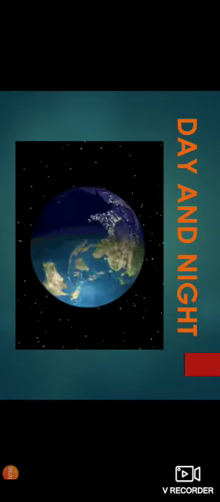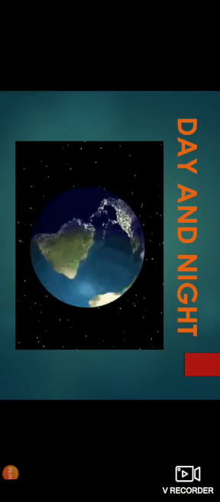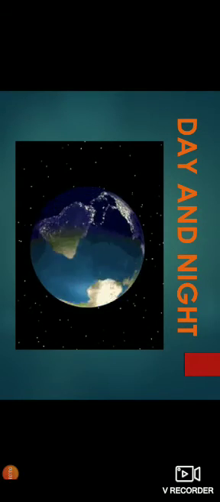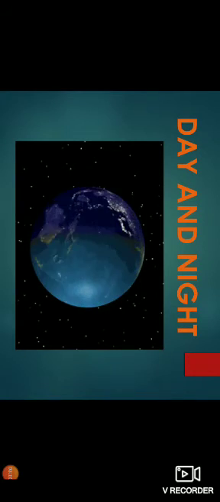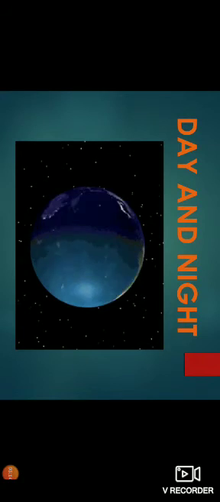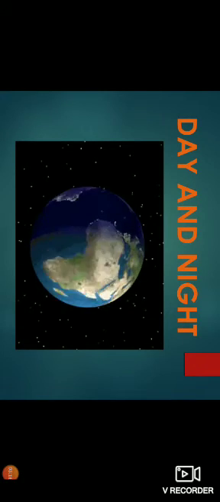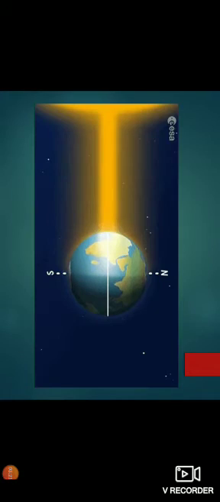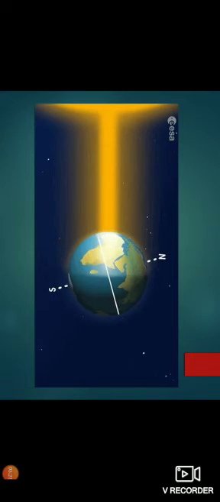Understand? So when the earth rotates on its axis, one half of the earth is facing towards the sun side. The other half of the earth is facing towards the opposite side, right? Here the sun is in this place. The yellow color portion is meant for the sun, and the earth is tilted, right? You can see here N and S.